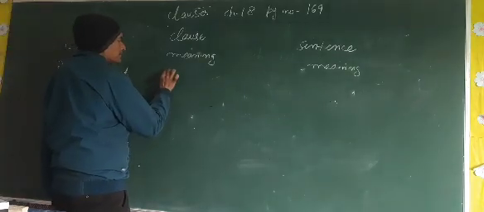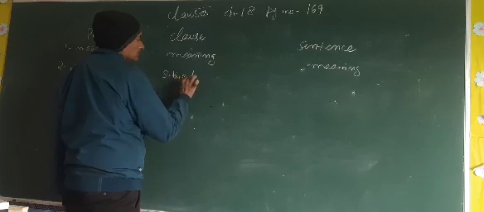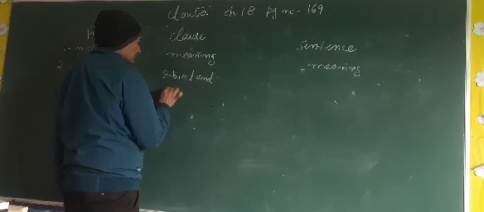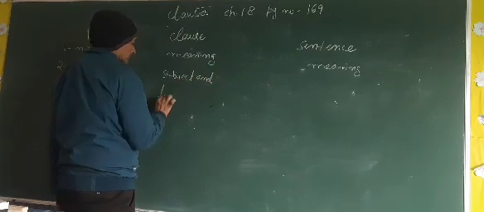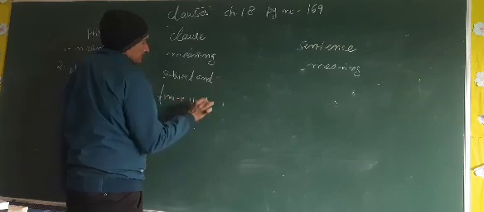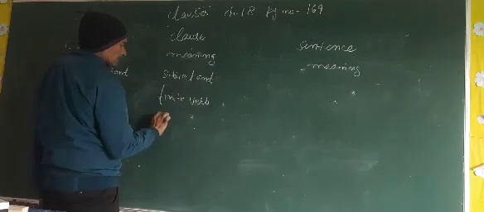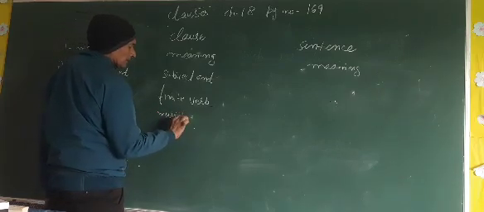In clause, subject and finite verb must be there.